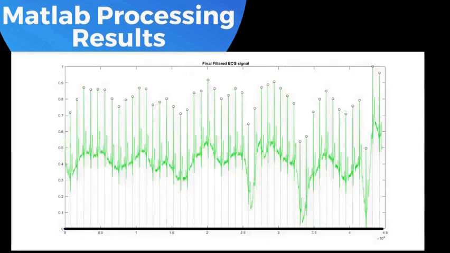So here is our MATLAB processing final ECG signal. Clearly there is a big difference between our received ECG signal through ESP and this MATLAB filtered ECG signal. Here we can clearly identify the peaks of our ECG signal with very low frequency components being filtered out and low presence of noise.